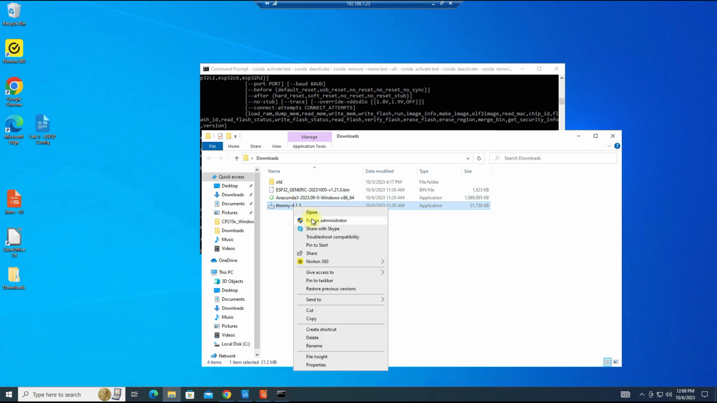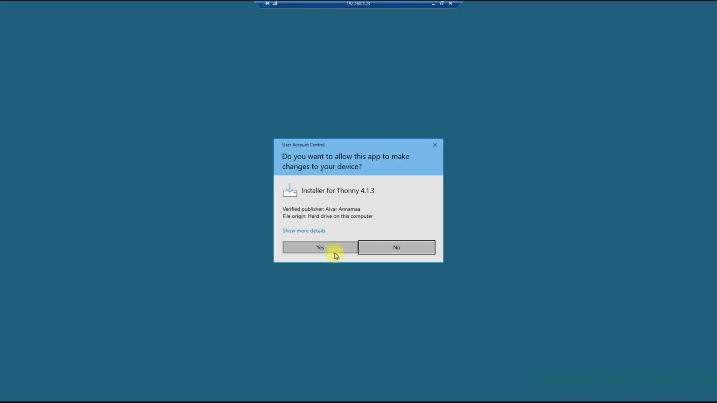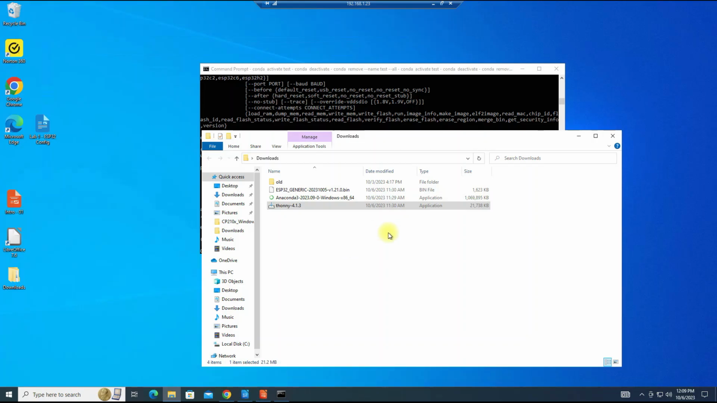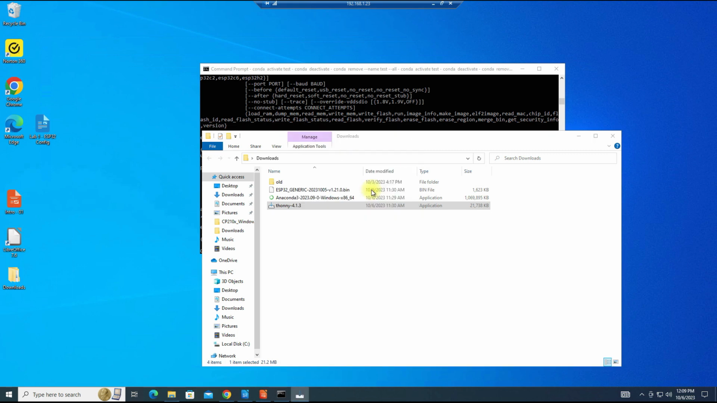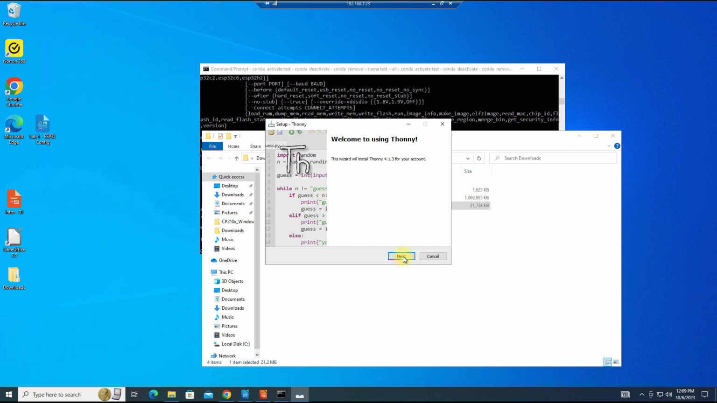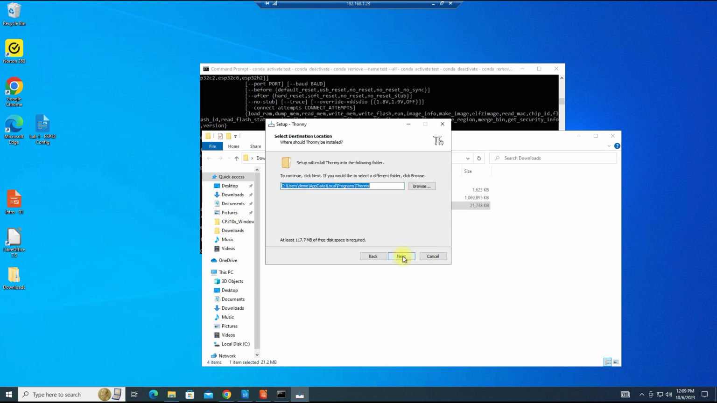I right click on it and then click run as administrator. Yes. Install for me only. That's fine. That's what I use. You don't have to do that, but that's what I use. Next, accept the agreement, accept the installation path folder. Click next, and we'll create the desktop icon and install. This shouldn't take that long.